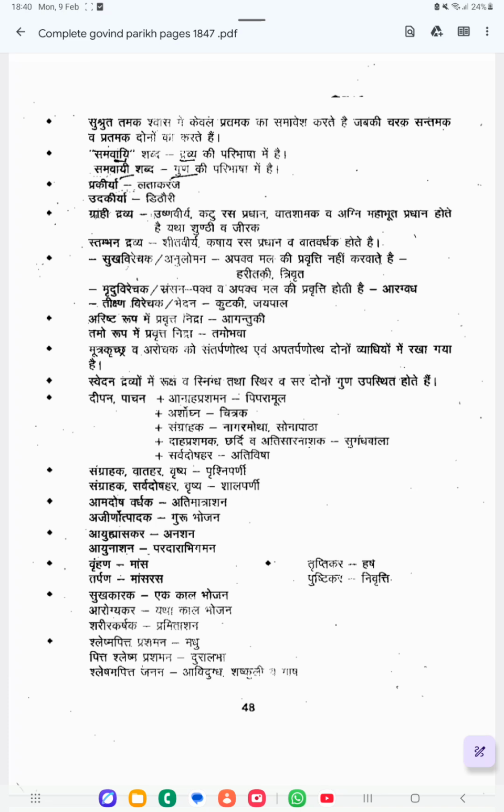So Prathamaka means Tamaga Shwasa, Jwara, Murcha. Santamaka Shwasa means there will be Shwasa Roga in the night time and it is relieved by Sheeta Upachara. So this is the difference between Santamaka and Prathamaka Shwasa.